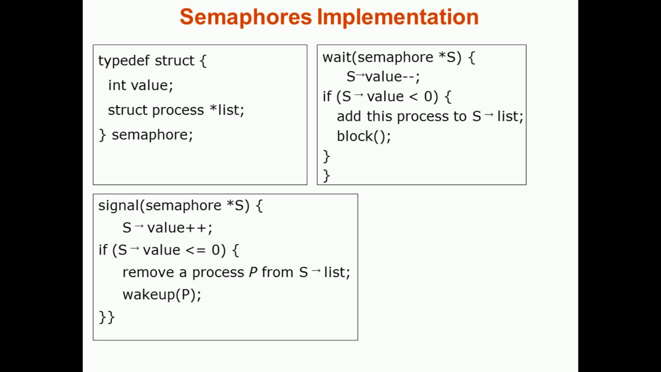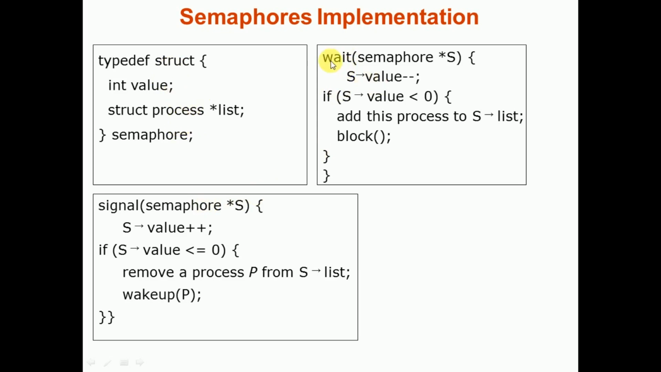Next we have the implementation of the semaphores. To implement the semaphores, we use a structure. We have defined a typedef struct which has two data members. One is the value, which holds the value of the semaphore. Another one is a struct process *list, again a structure list which holds the processes that are waiting. So the list is nothing but a list of processes waiting in the semaphore. Remember this. The name of the structure is semaphore. Let us see how we can implement wait and signal by using this structure.